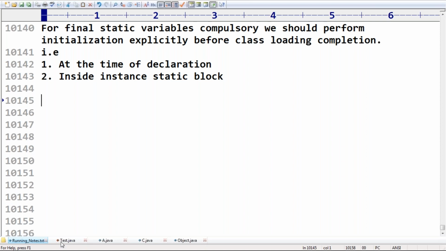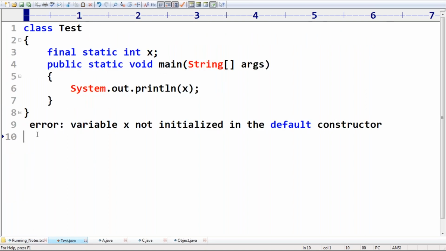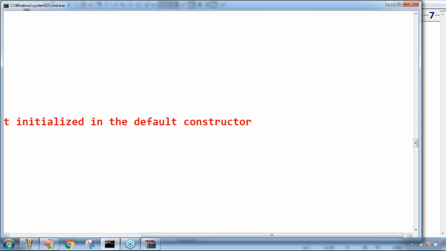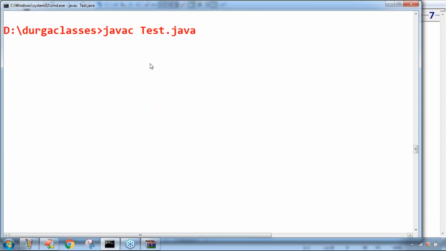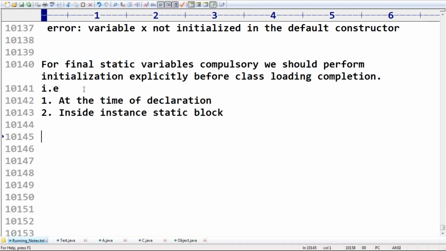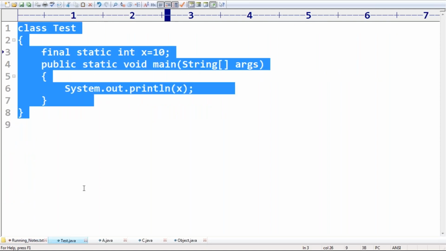Now, what is the answer we are going to get? Just observe the options. Here I'm initializing at the time of declaration. Perfectly acceptable, the code compiles fine, and 10 is the answer. For a final static variable, we should perform initialization explicitly, either inside a static block or at the time of declaration. The first one is perfectly valid, don't keep any doubt.